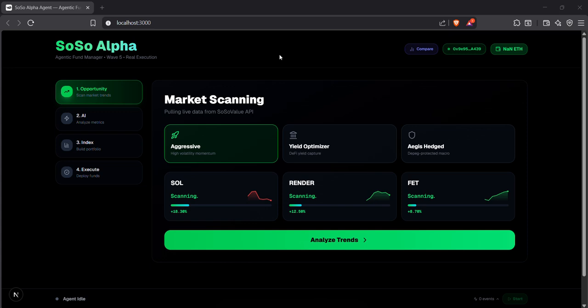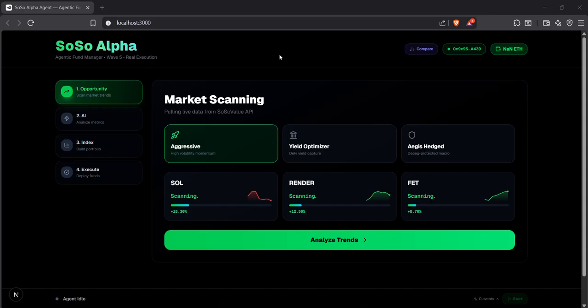Hi, so we'll start by imagining a situation. Let's say you spot a hot narrative in crypto. AI tokens are surging, DeFi yields are shifting, or a macro rotation is cooking. You know there's alpha out there, but what do you actually do with that signal?